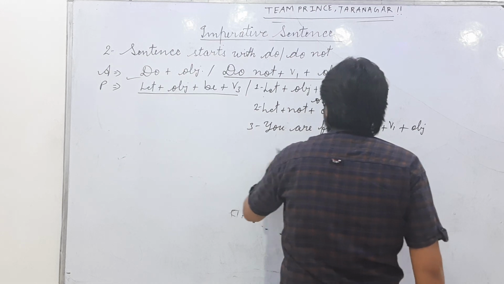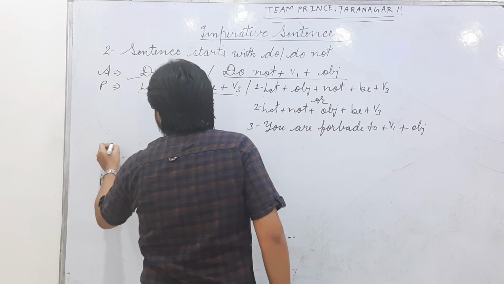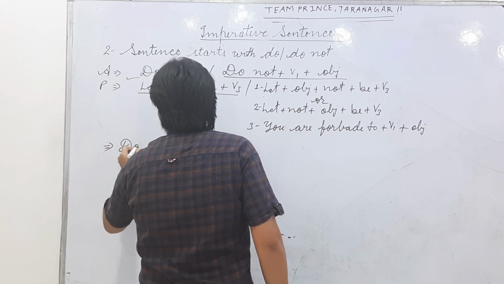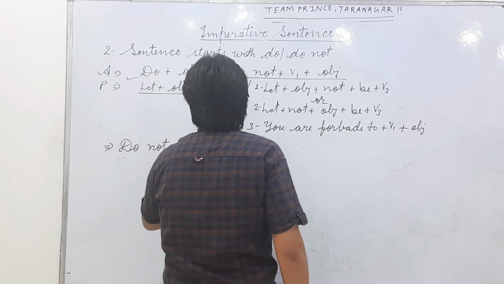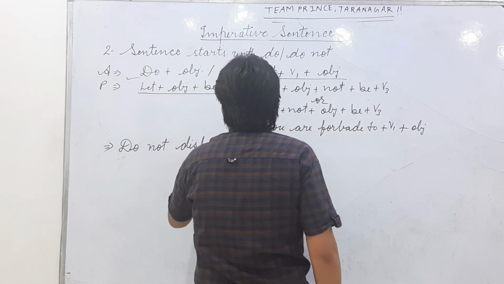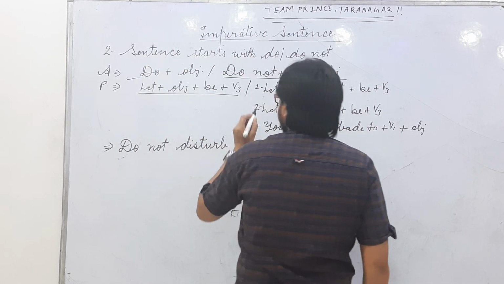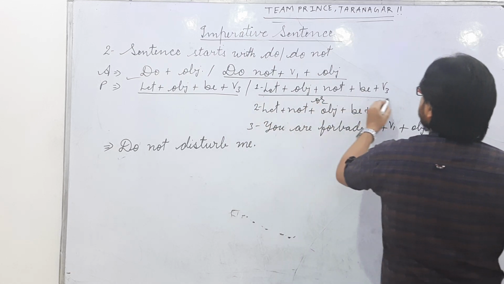Okay, let's select an example. For example, do not disturb me. Okay, let's change it with the first method.